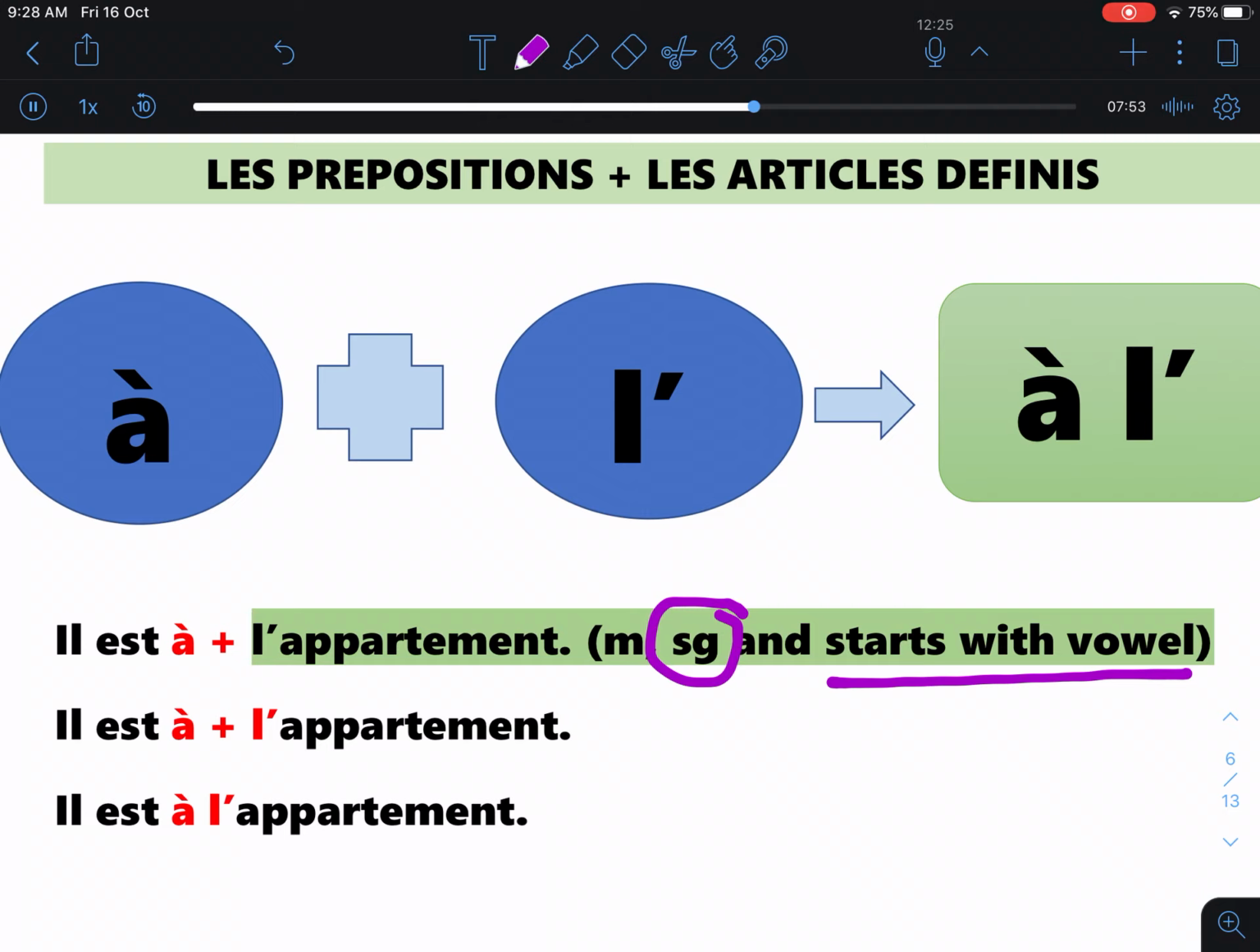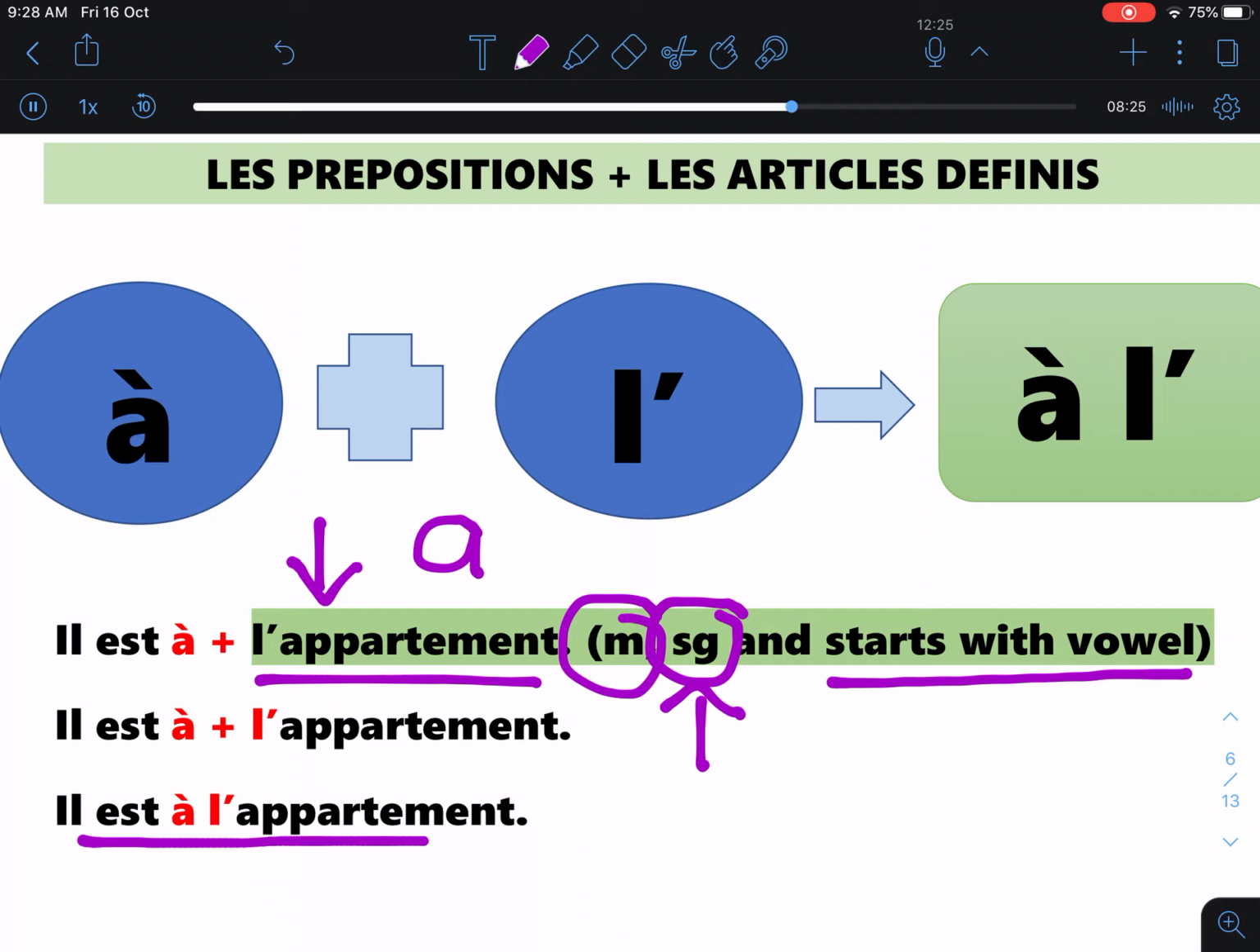So here you have the word appartement. Firstly, the noun appartement is in masculine form. It is also in singular form, but most importantly, it starts with the vowel A. So that's why here you use the definite article L apostrophe. Now we want to say il est à l'appartement. What does it mean? Il est à l'appartement means he is at the apartment.